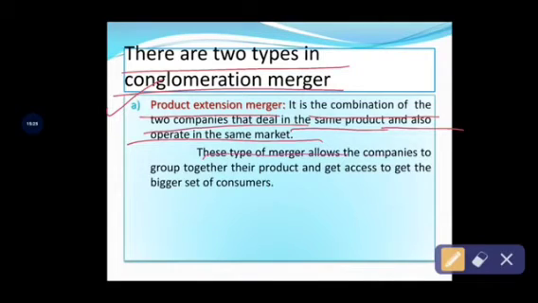See, this type of merger allows the companies to group together their products and get access to a bigger set of consumers. This type of merger allows the target companies to group their products in order to access a bigger set of customers and offer a wide variety of products. So through this product extension merger, the companies are extending their product. But under product extension merger, the companies offer the same product and operate in the same and similar type of market. With the example you will get an idea.